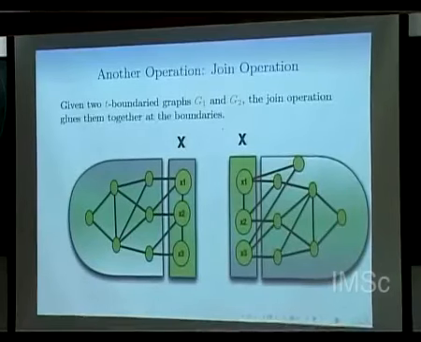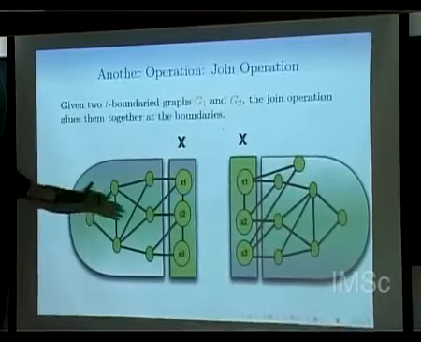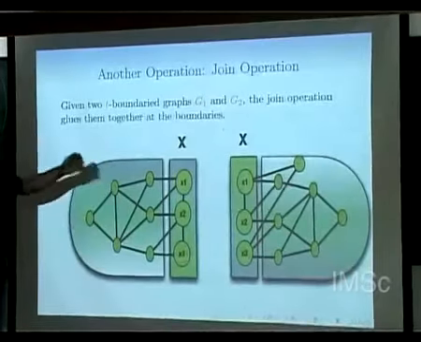suppose we have been given 2 T-bounded graphs G1 and G2. Now we have this boundary. I want to join them. So how does the joining operation happen? If you notice, we put x1 on x1, x2 on x2, x3 on x3, and if some label is missing, it's okay, we just leave that label.